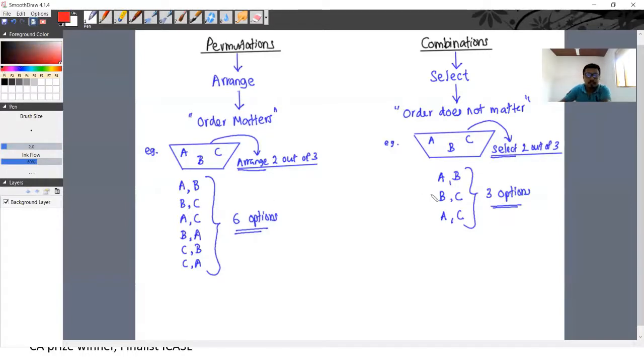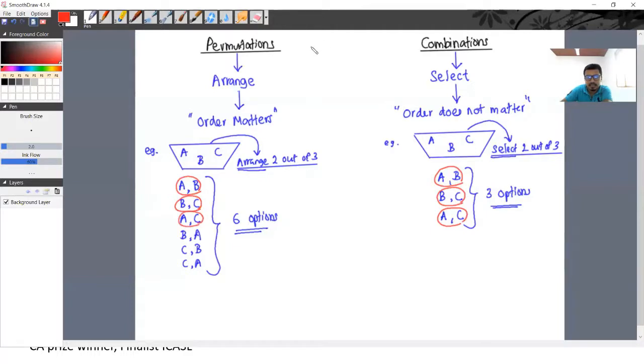And see carefully, A and B is an option here as well. B and C is also an option here. A and C is also an option here.